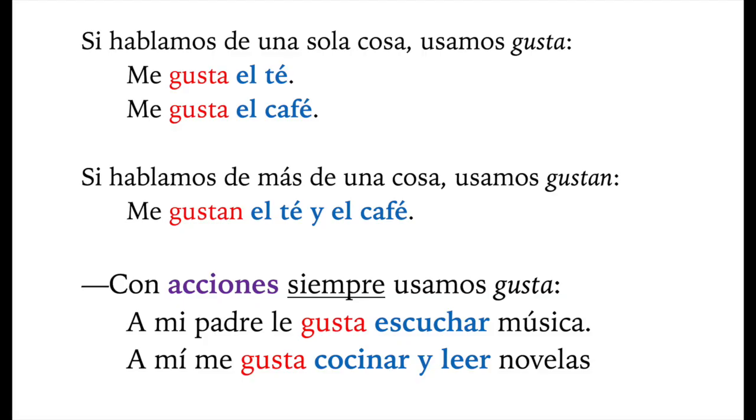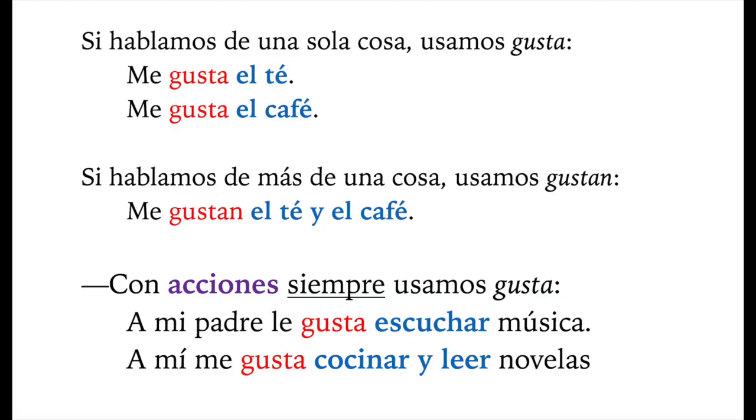If you are talking about liking to do more than one action, you still use gusta. Because with actions, with verbs, we always use gusta. Por ejemplo, a mí me gusta cocinar y leer novelas, to cook and to read. Two actions, but because they're actions, we don't make it plural. We keep it in the singular. A mí me gusta cocinar y leer novelas.